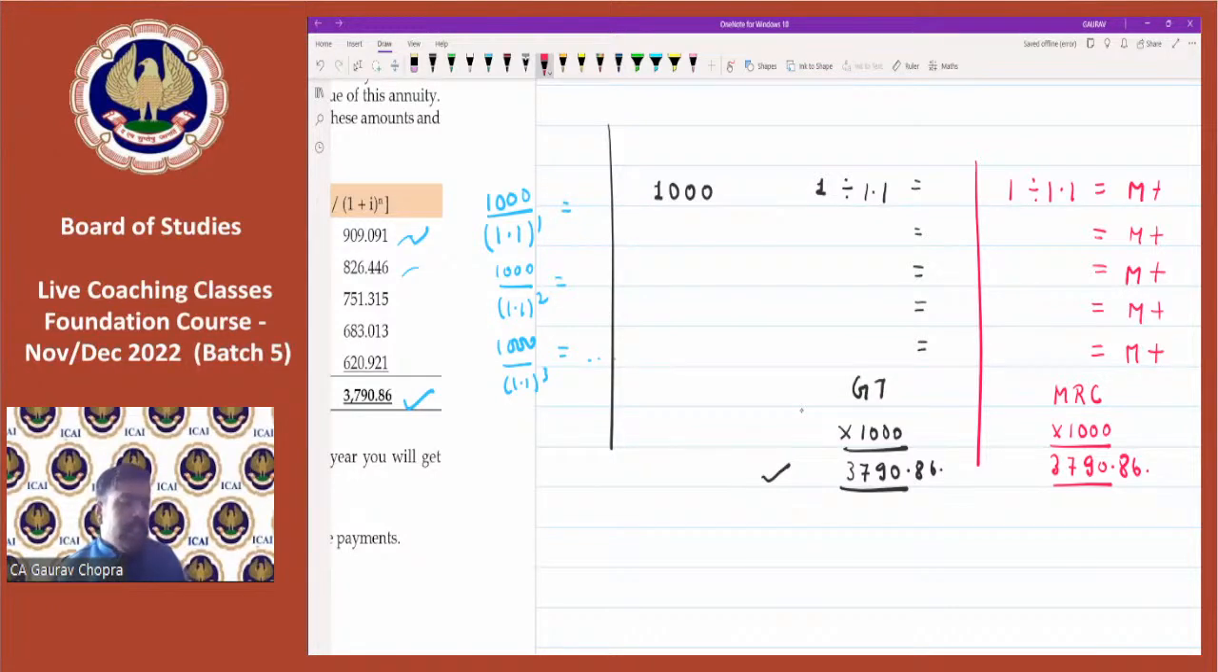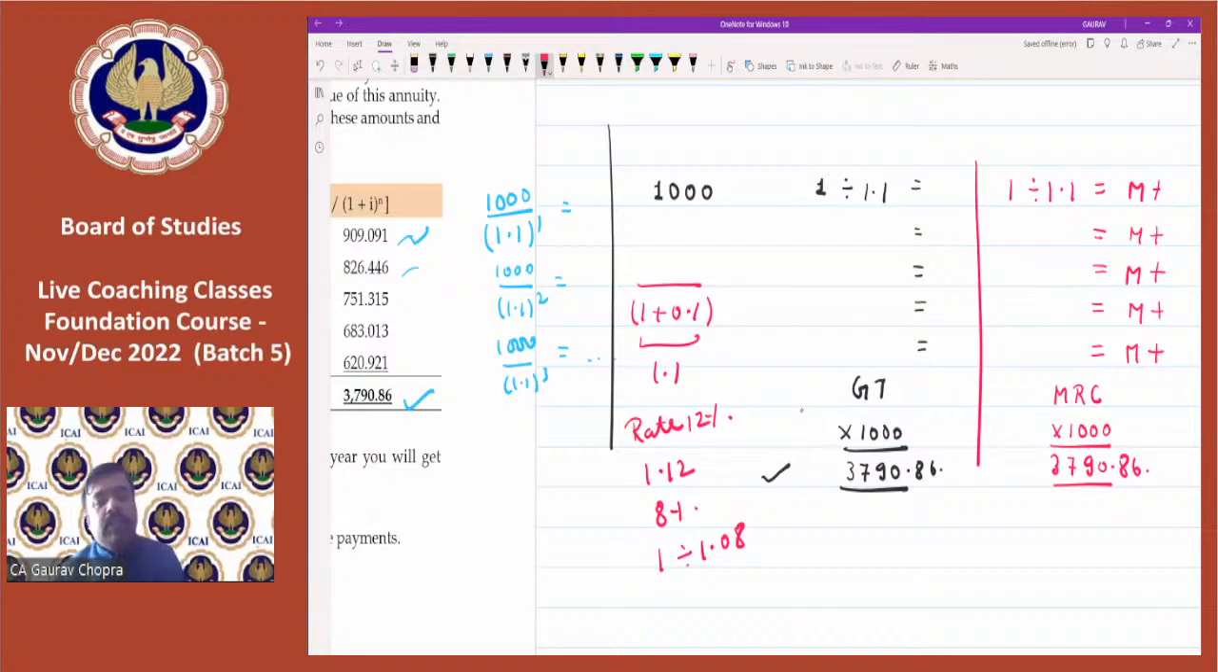Gunjan is asking why we have taken 1.1. See, the rate is 10%, and what we have to do, divide it by 1 plus i. If the rate is 10%, so it becomes 1.1. So that's why it is 1.1. Let's say if the rate is 12%, then we will be dividing by 1.12. If rate is 8%, then we have to divide 1 by 1.08. So accordingly, we can apply.